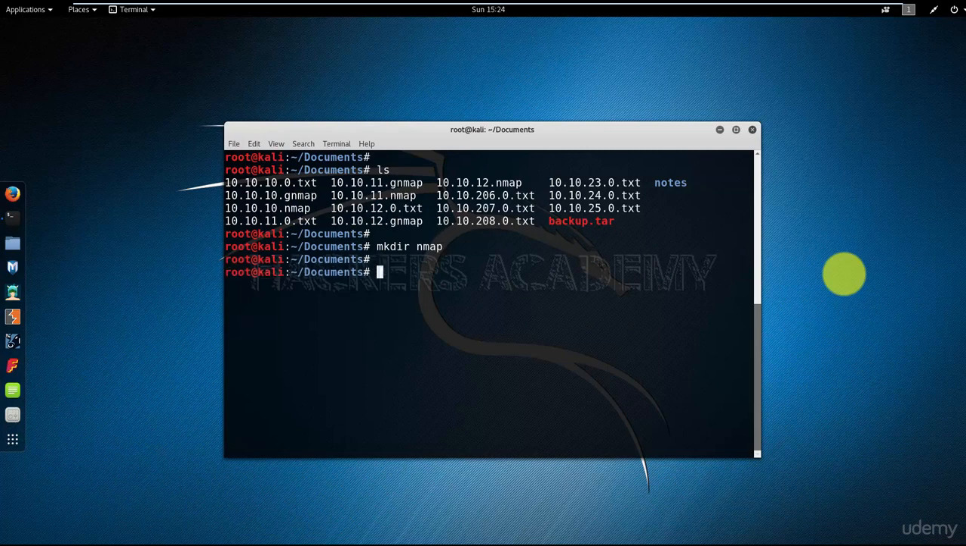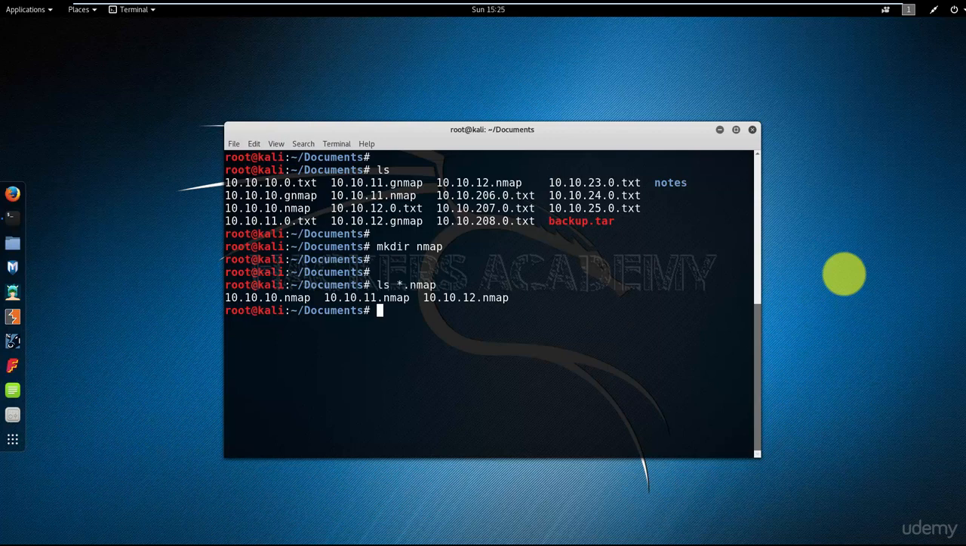Once that's done, I'm gonna try and list all the nmap files. I'm gonna try ls *.nmap. That didn't actually work. So that listed all the files that start with anything with the extension .nmap, but that missed out on the gnmap.